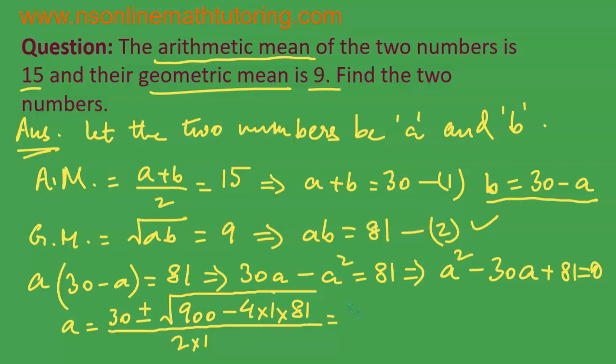So this is equal to 30 plus minus under root 900 and 4 times 81 is 324. 900 minus 324, over 2.